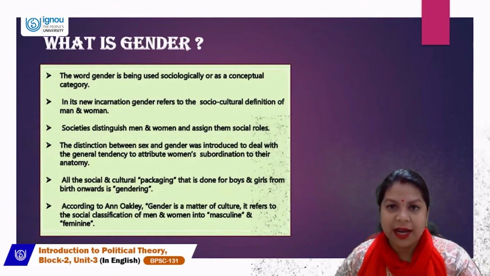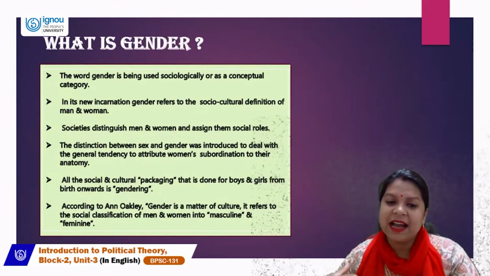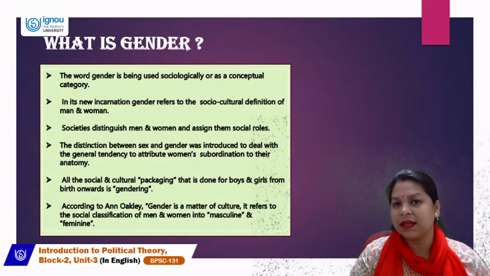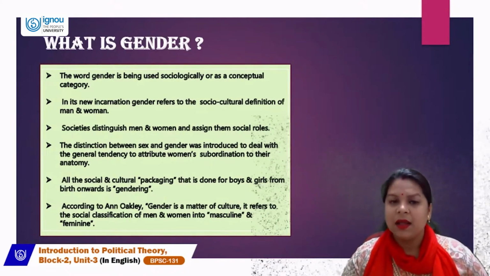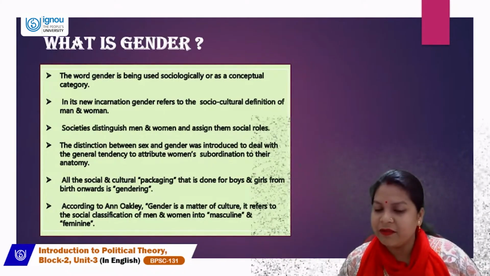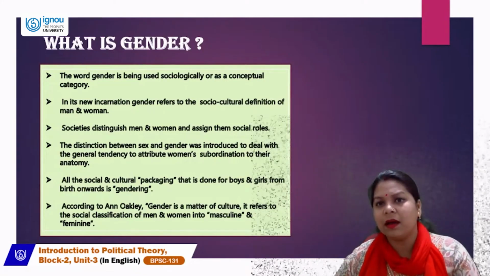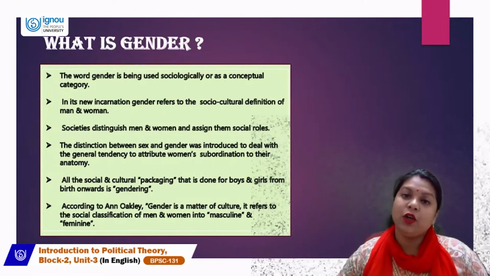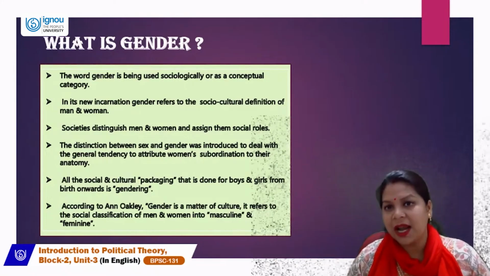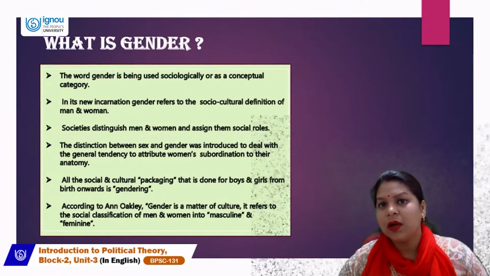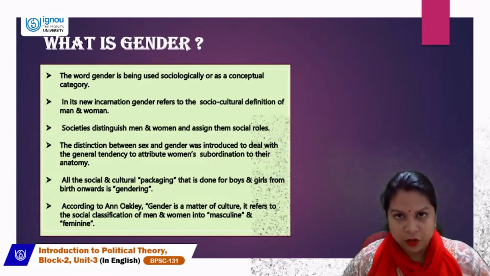Giving a boy child a car or a gun signifies that he is being directed towards a situation where he will drive the car and protect the family, whereas girls are given toys like kitchen sets and dolls, because it is being inculcated in them from childhood that their duty is to do the household chores and take care of the people in the family.